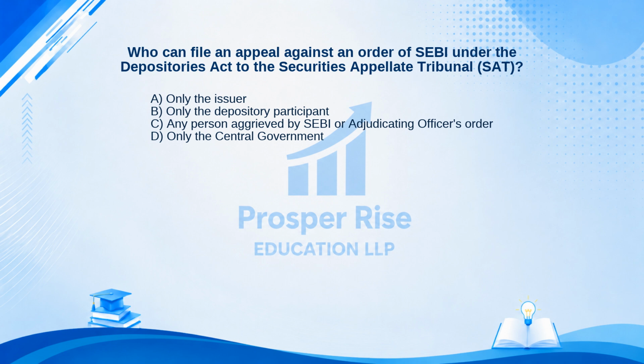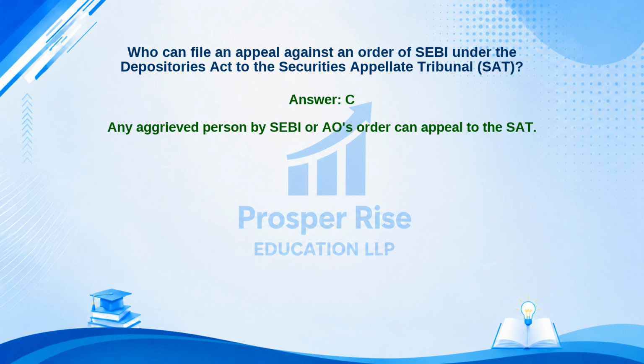Take a moment to pause the video and decide. The correct answer is Option C. Let's see why. Any aggrieved person by SEBI or AO's order can appeal to the SAT.